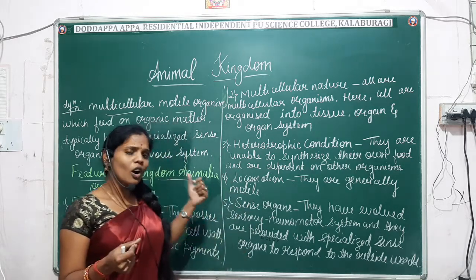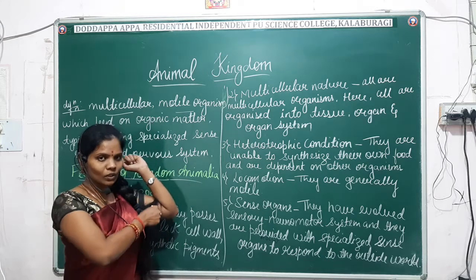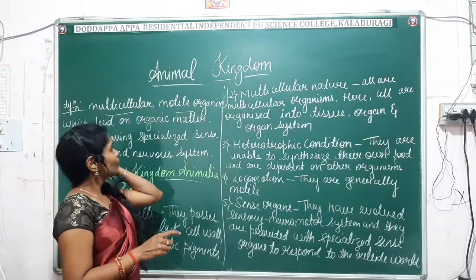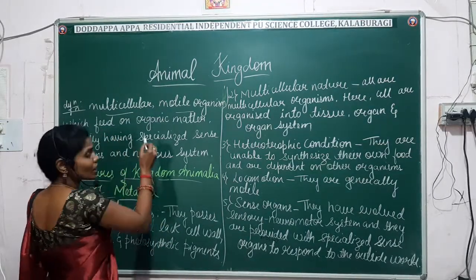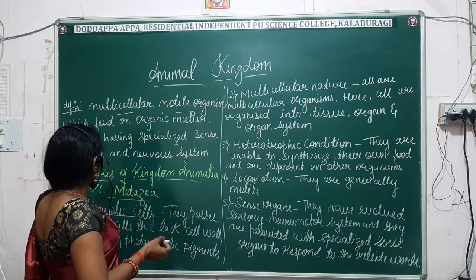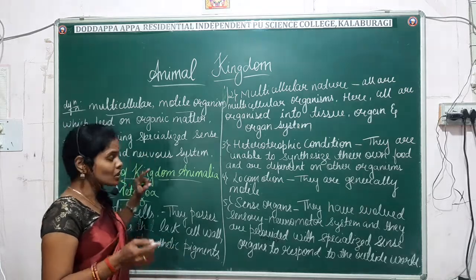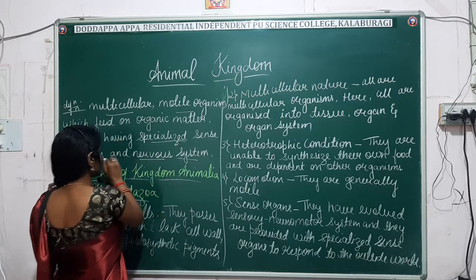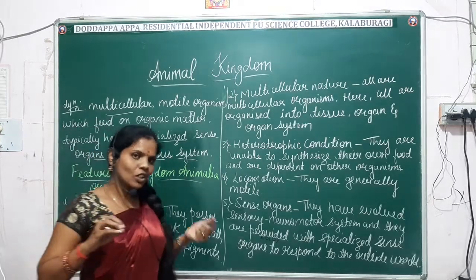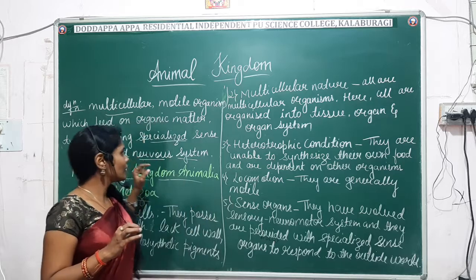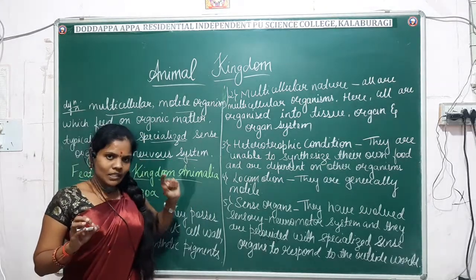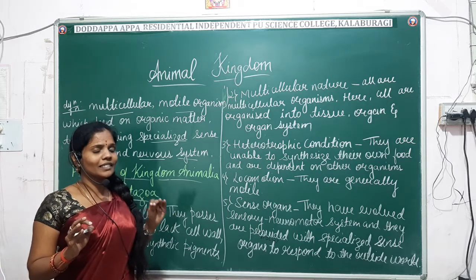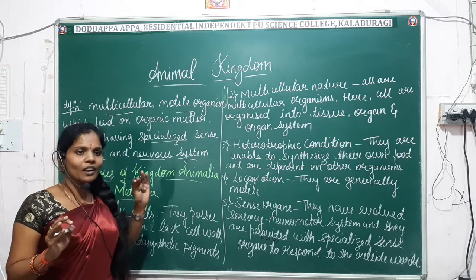Here all the animals are multicellular. They feed on organic matter, and typically have specialized sense organs and a well developed nervous system. Considering all these points, in simple terms we can say that an animal is a multicellular motile organism.